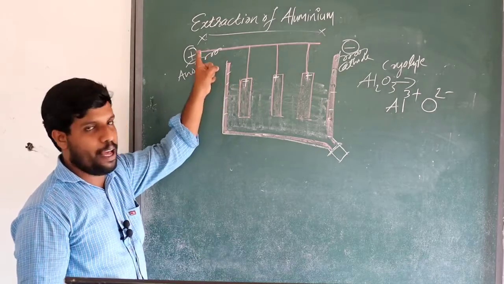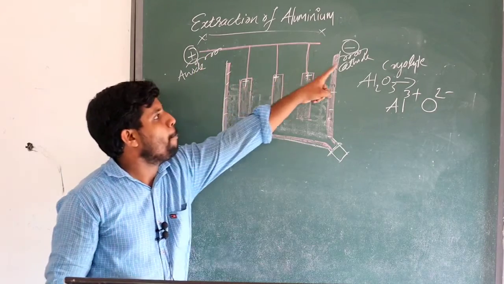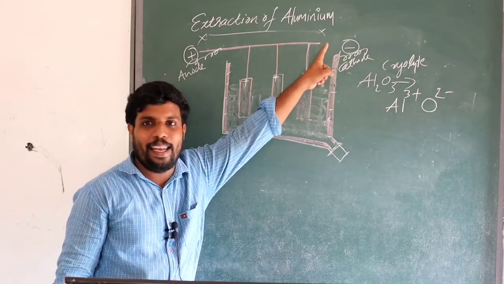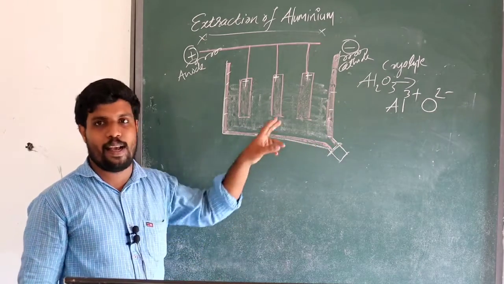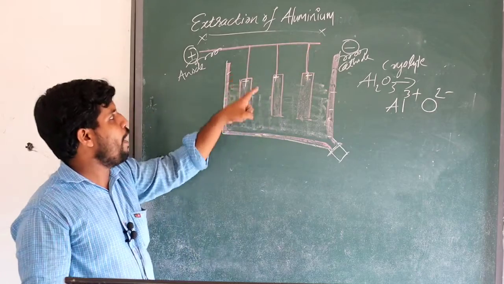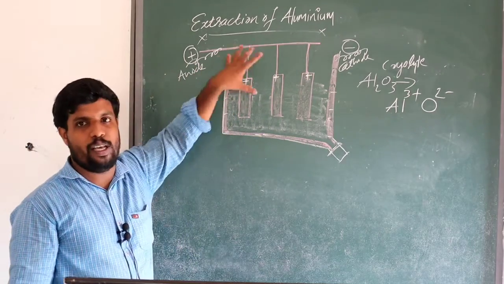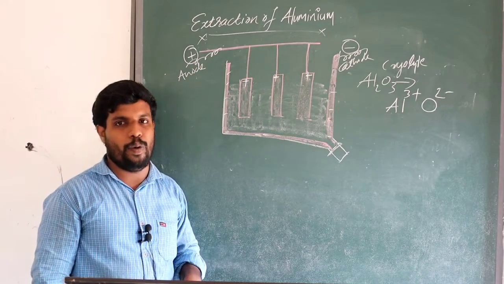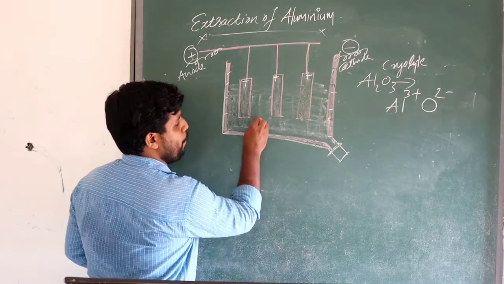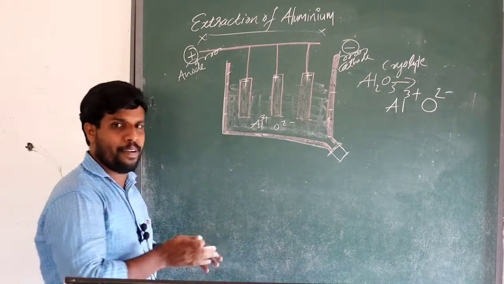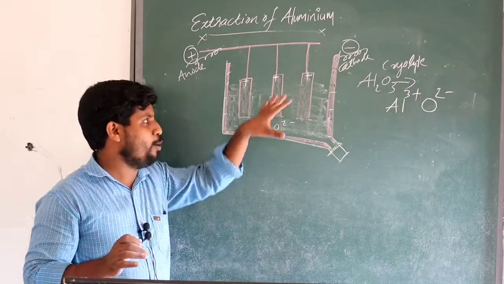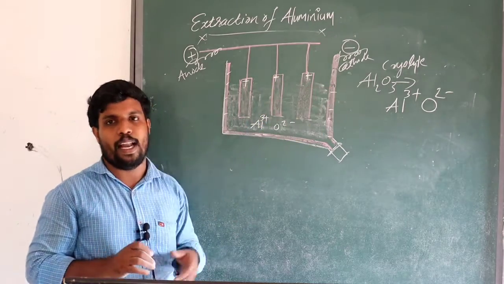So which is the anode and cathode in this reaction? The anode is the carbon rod and the cathode is the lining inside the steel tank. The molten alumina contains Al3+ and O2- ions, a large number of them.